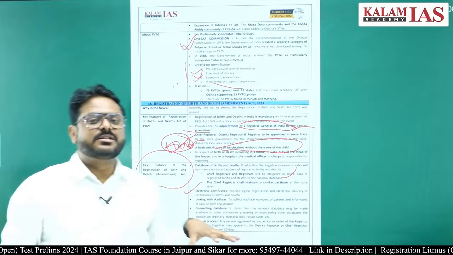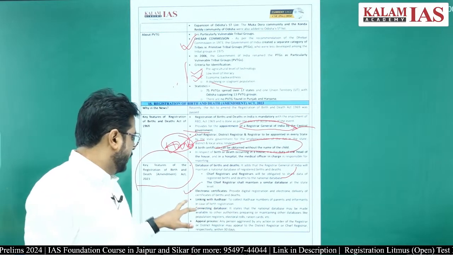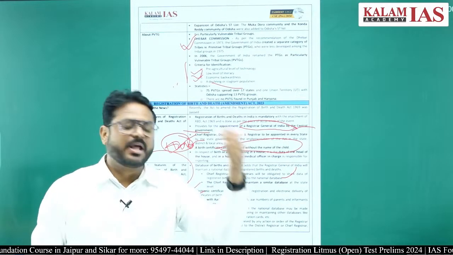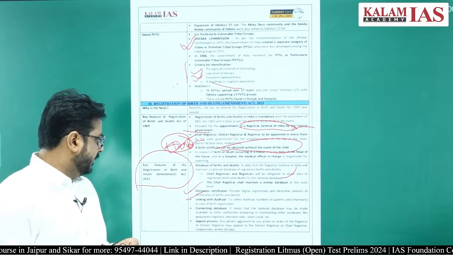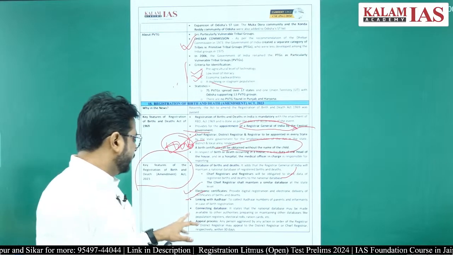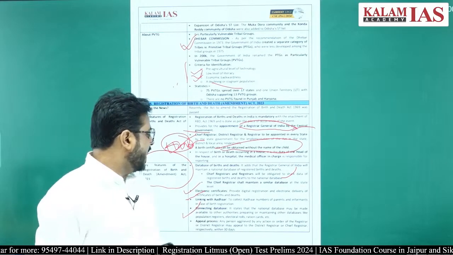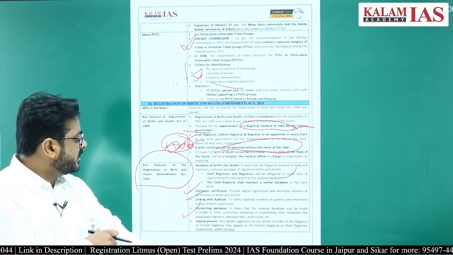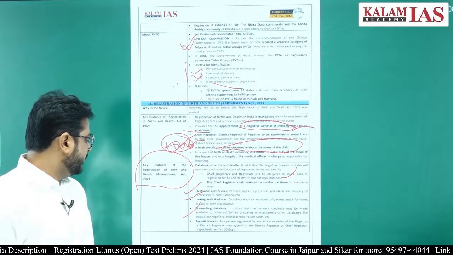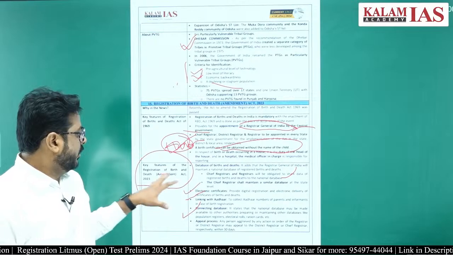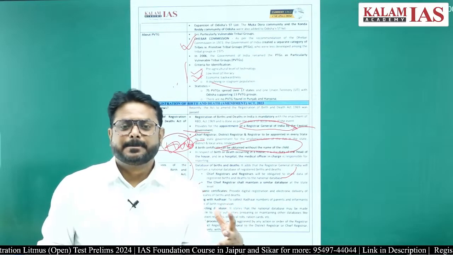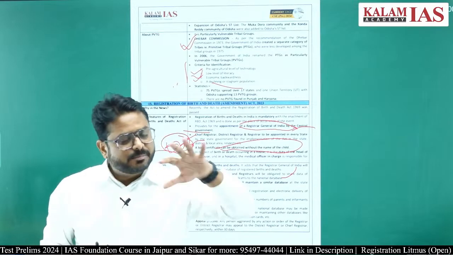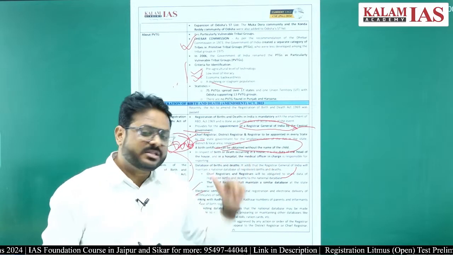Then the child has to be registered using the Aadhaar of their parents, right? And all this database has to be connected with other databases like the population register, electoral roll, ration card, etc. It is the responsibility of the parents, the head of the family, to get it registered.